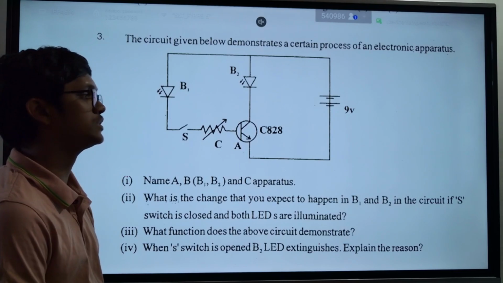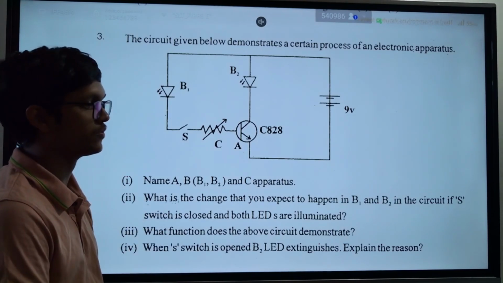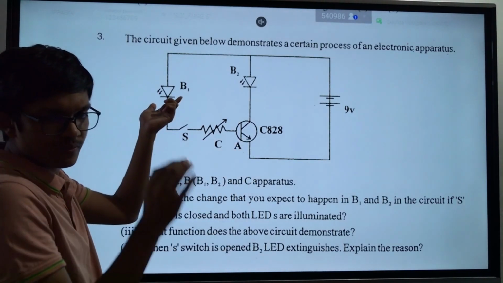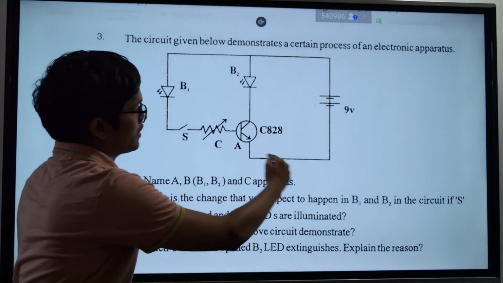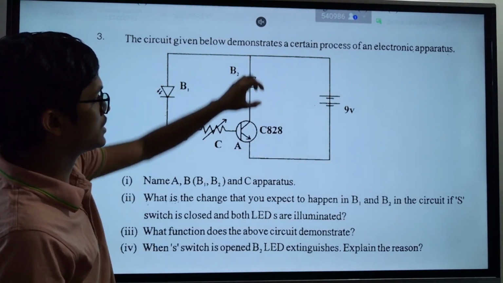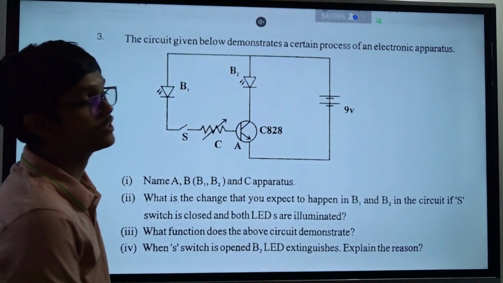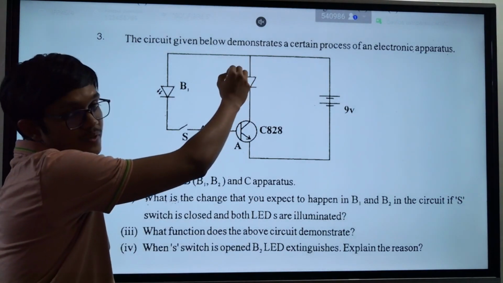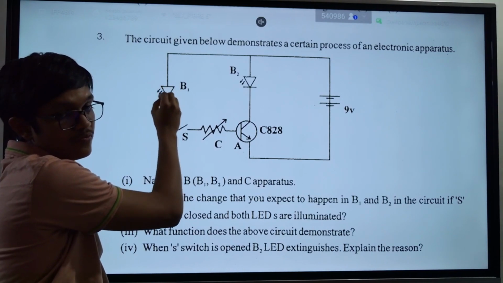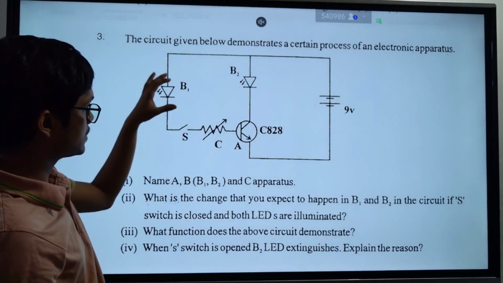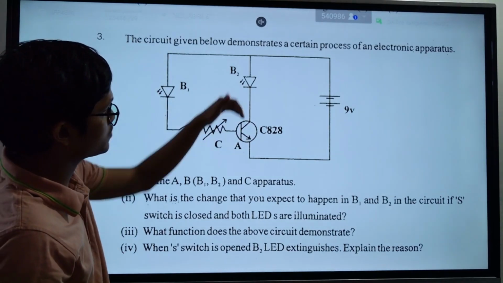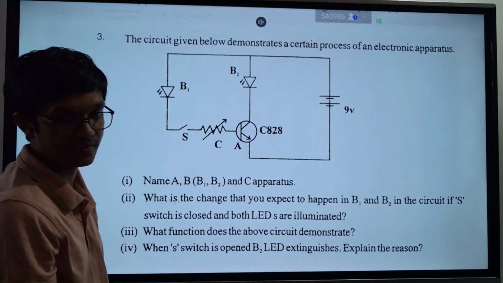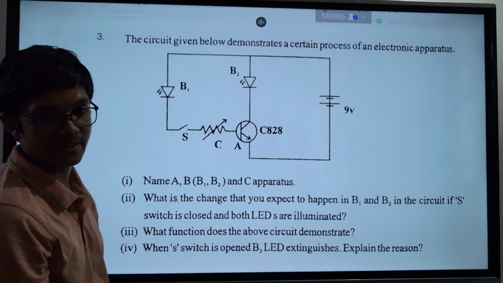But again, you can use this to demonstrate the amplification of a transistor. Why? As I said, the current going through this base is really small. So the light of this bulb will be really low. But due to that small current, there will be a huge current through the collector. So this bulb will be illuminated with a very huge luminous intensity. The light of this bulb will be huge. The light of this bulb will be small. So it can show that there's a small current in this part, and a huge current in this part. That means the current is amplified. Clear? So that is the basic idea.